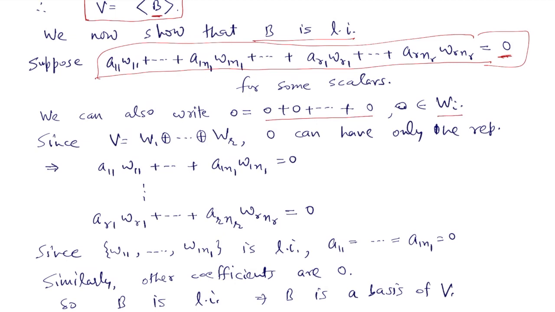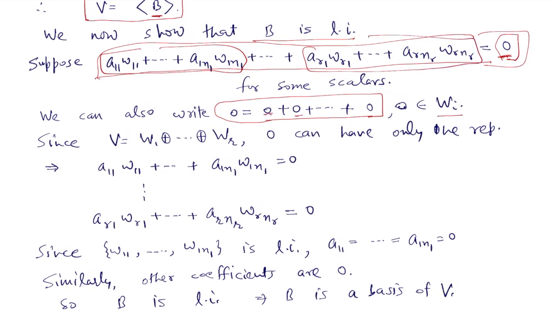Because V is the direct sum of these Wi, we can write 0 in a unique way, but we have written 0 now in two ways. One way is this one, and another way is this one. So each component must be 0. This should be 0, this should be 0. So this first component is 0 and so on, this rth component is 0.